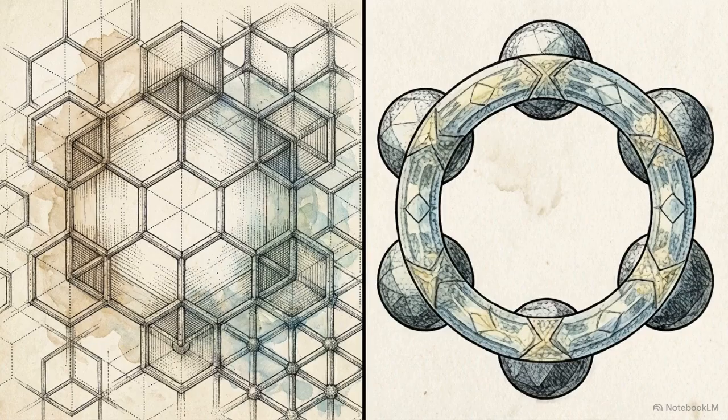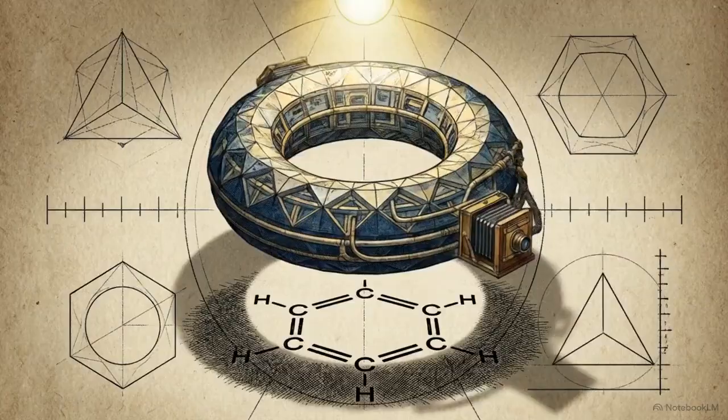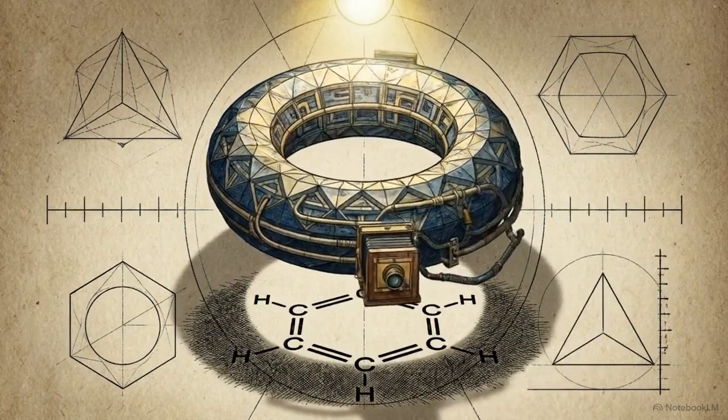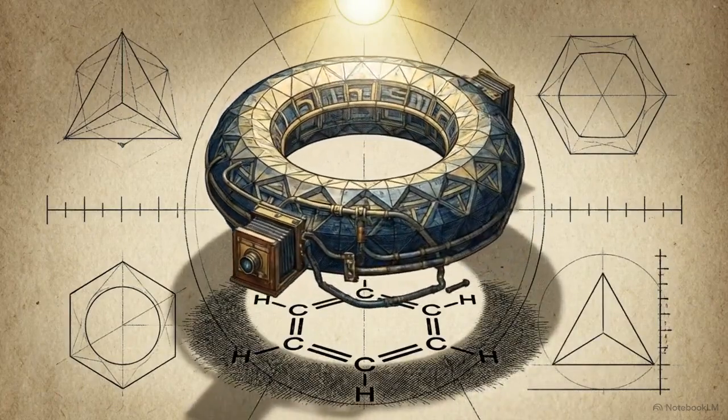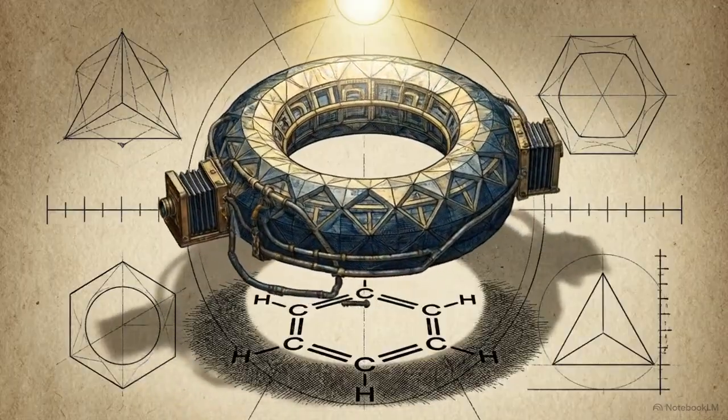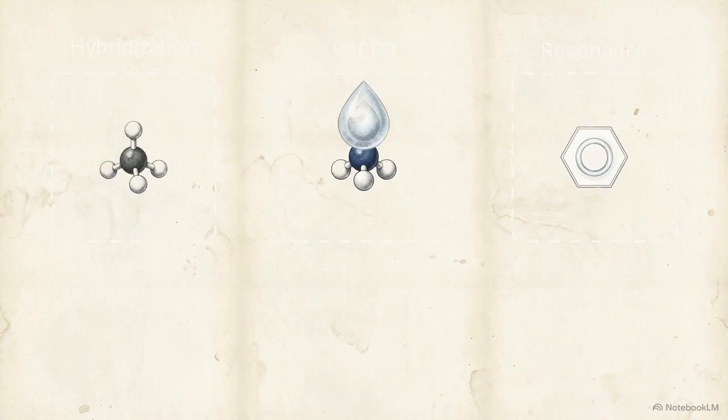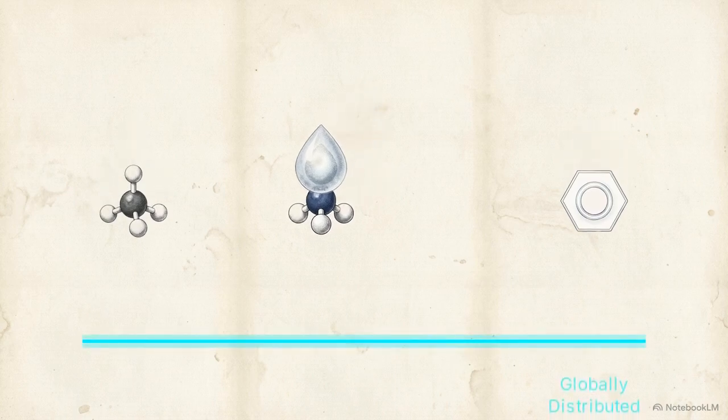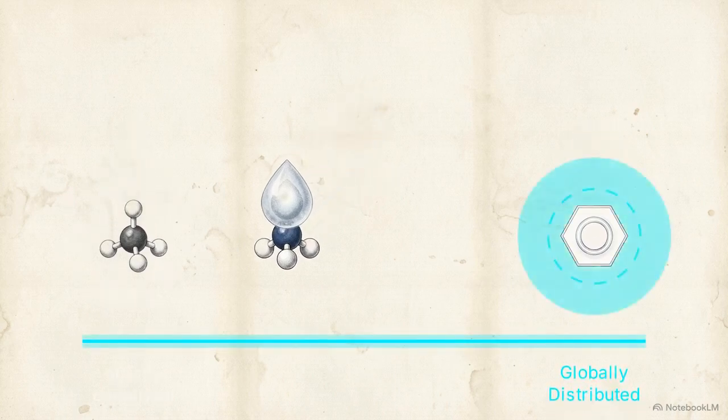Benzene molecules exist as single, stable regimes. The traditional drawings suggest a rapid vibration or oscillation that does not exist in reality. The Lewis structure is merely a localized shadow. The actual ontology of an aromatic molecule is a single, globally distributed organization. Hybridization, VSEPR, and resonance are no longer separate, disconnected bins of chemical theory. They occupy a single continuous spectrum, moving from strictly localized, rigid scaffolds to globally distributed cyclic regimes.